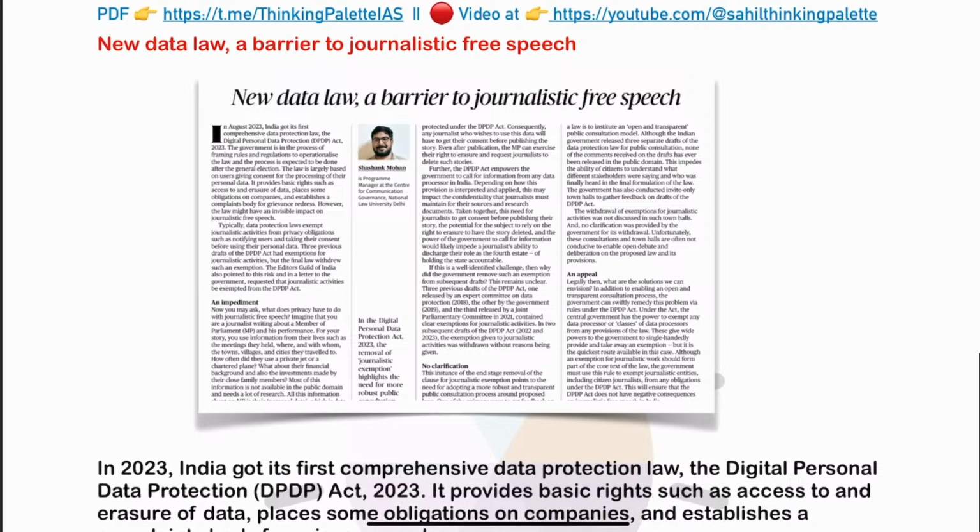So here we have this article, a new data law, a barrier to journalistic free speech. Now, before starting this particular article, one thing I would like to tell you guys, and listen very carefully. Even if you are analyzing or reading the newspaper by yourself, you might be finding that there are so many articles which are just on political direction. For example, in the editorial today, there is even an article comparing the UPA versus BJP's regime and all such kind of things. Now, these kind of things are not at all important for you. In fact, 90% of newspapers are now filled with this because of the general elections that are coming. Please don't waste your time.